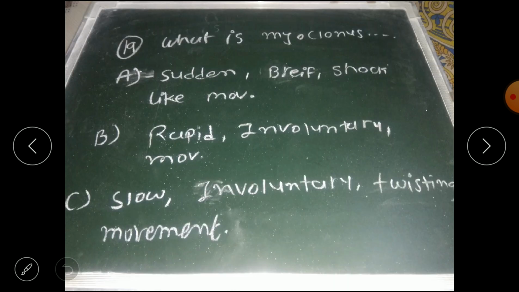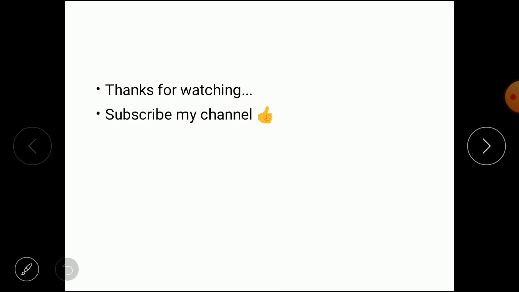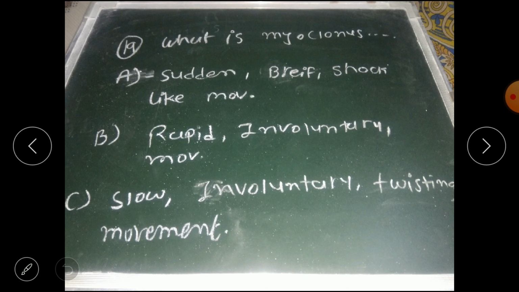Question number 19. What is myoclonus? Now we see first what is myoclonus. So basically myoclonus is a hyperkinetic type of disorder, and it is a shock like movement. Okay, brief and shock like movement. So here option A is sudden brief shock like movement, option B rapid involuntary movement, and option C slow involuntary twisting movement. So what is myoclonus? So the correct answer is option A, sudden brief shock like movement, known as myoclonus.